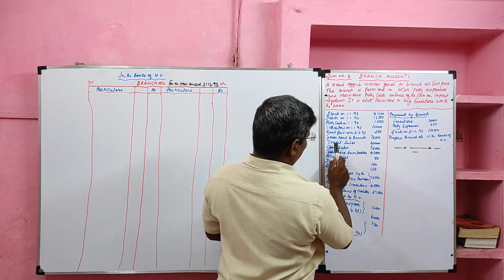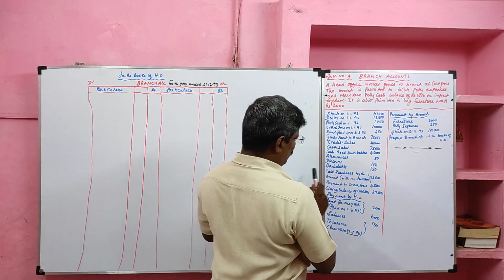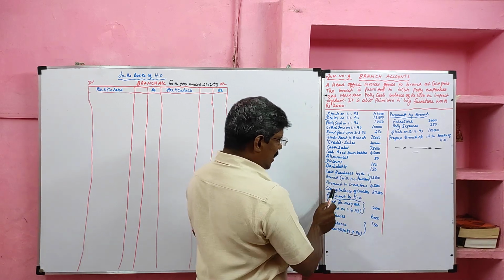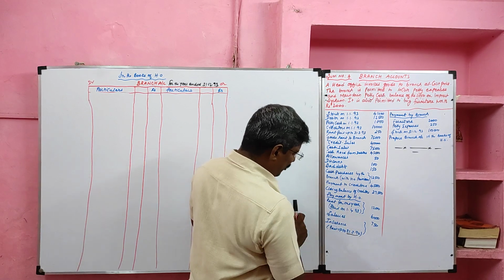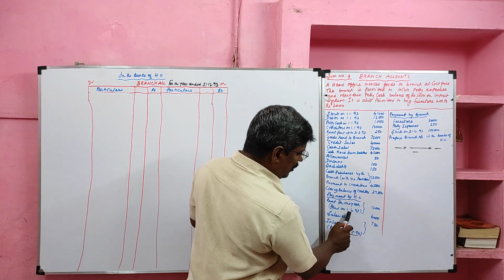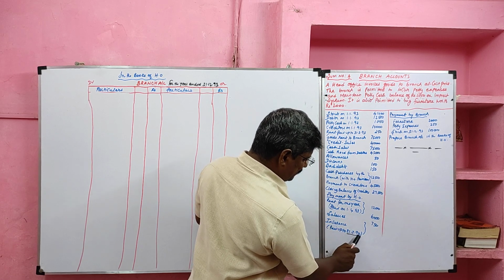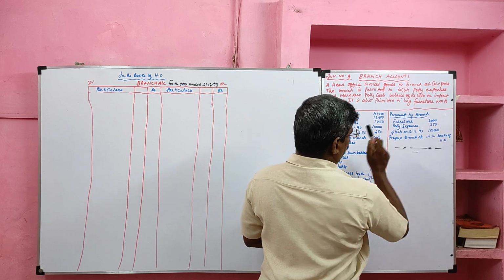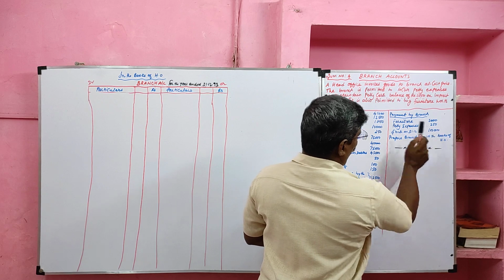Goods sent to branch. Credit sales, cash received from debtor. Allowances, discount, bad debts, cash purchases made by the branch with the permission of head office, payment to the creditor, closing balance of creditor, payment by the head office, rent for 1 year paid on 1st April 93, salary, insurance paid up to 31st March 94, payment by the branch. For furniture they paid 2000, for petty expenses they paid 250, closing stock 1 lakh.